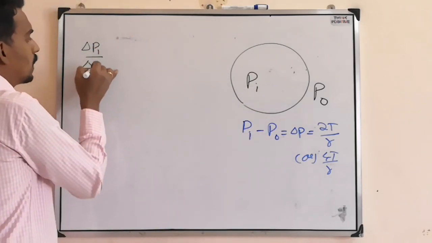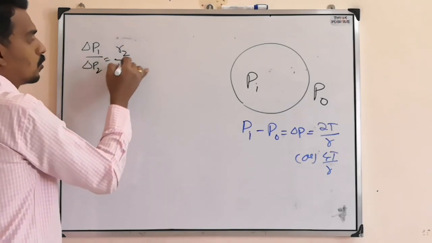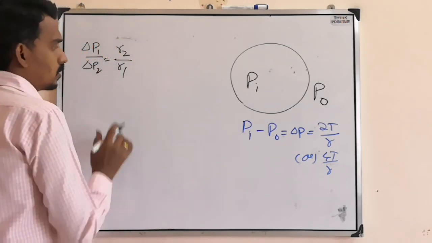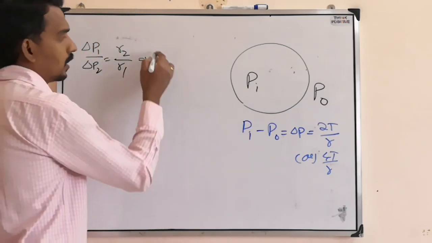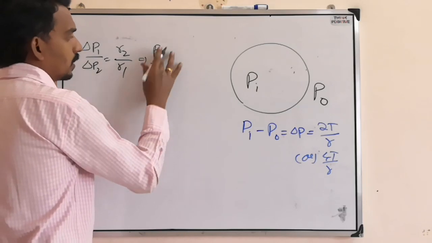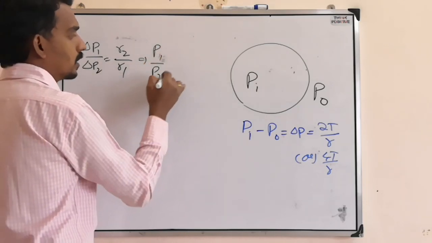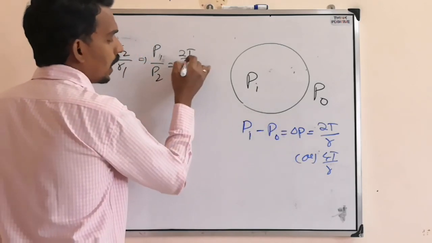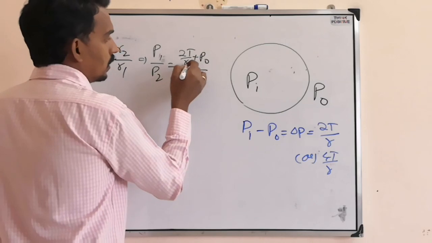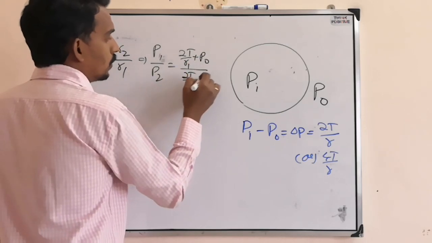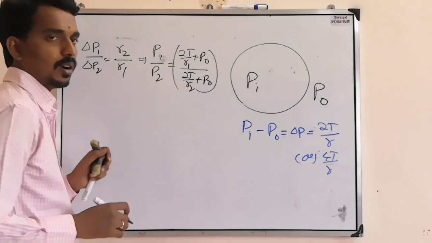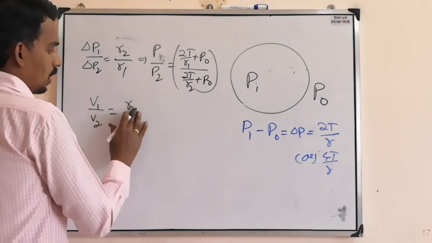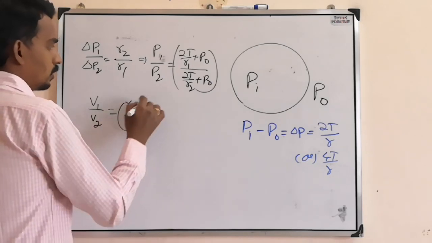And here, delta P1 by delta P2, if you compare, is R2 by R1. Or you can also calculate like this: pressure inside one by pressure inside the other equals 2T by R1 plus P naught over 2T by R2 plus P naught. Or else, if you want to take the volume ratio, it is R1 by R2 whole cube.